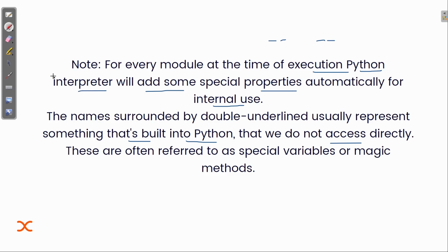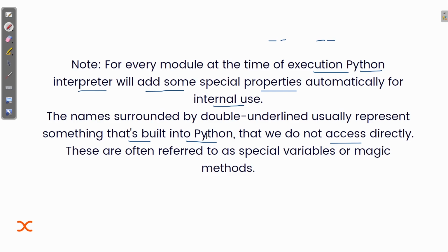We know what an interpreter is, and we know that Python is an interpreted language. The code that gets executed is executed line by line. That is done by the interpreter, and this interpreter adds some special properties, and those attributes are shown in that dir. I will show you when I code it how those properties look.